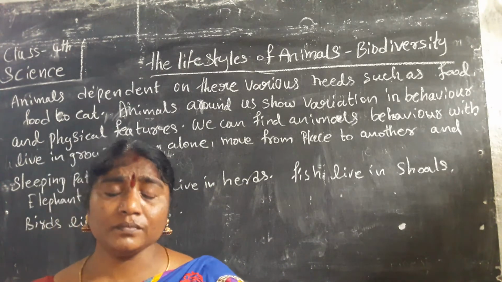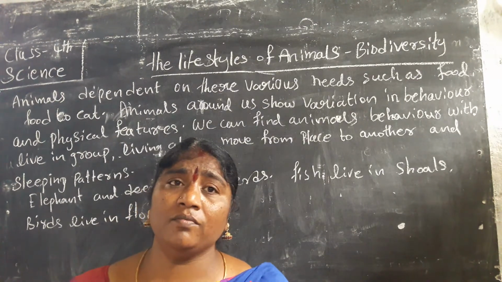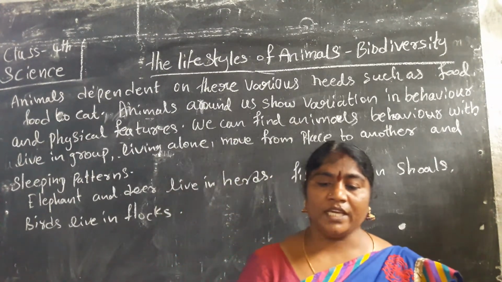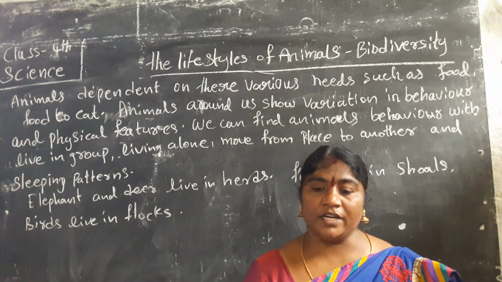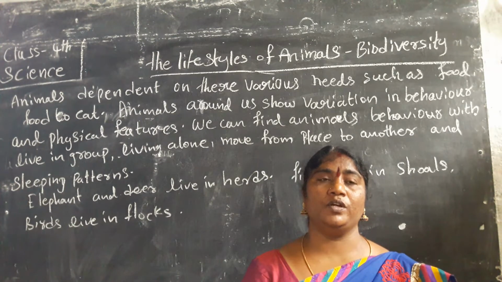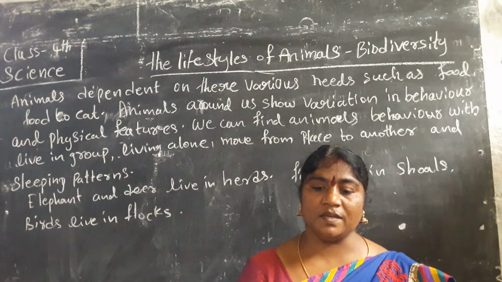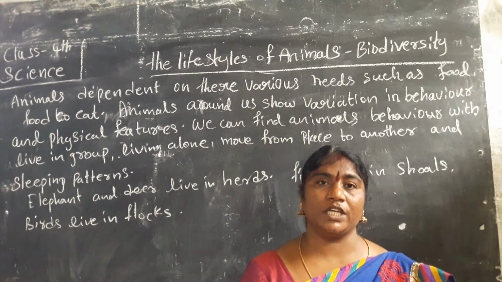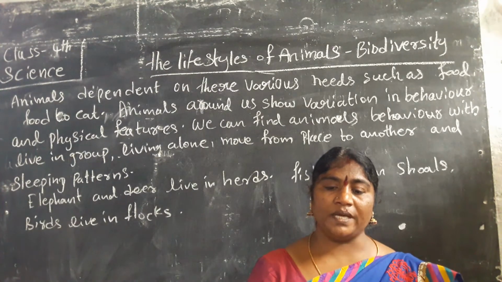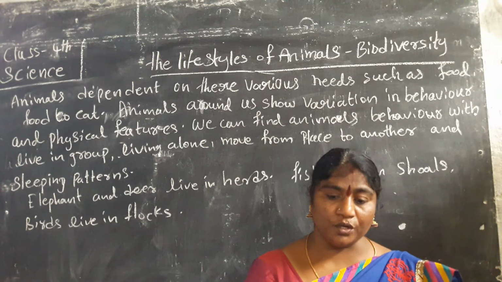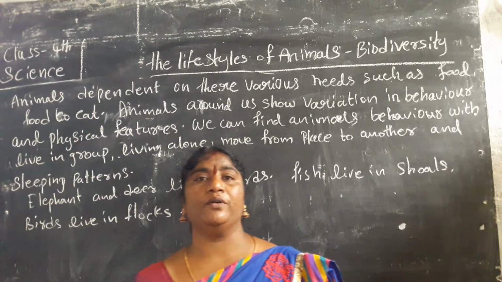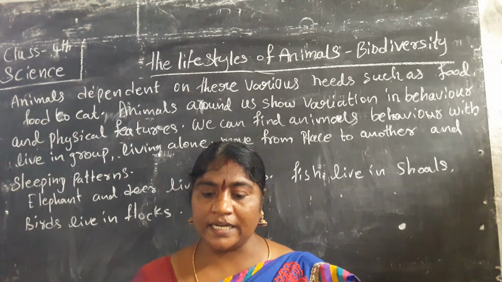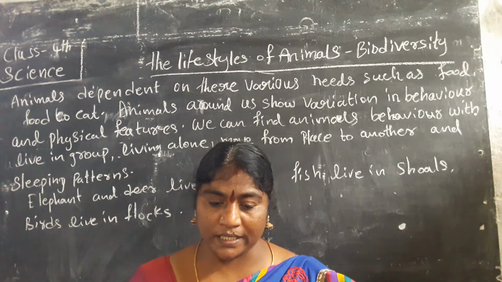Some animals live alone with their young ones. Man is also a social animal. He depends on others for various needs, such as food, searching for food items, wearing clothes, and going from place to place in search of food. We will learn about these in the next lesson. Animals are around us in our society.